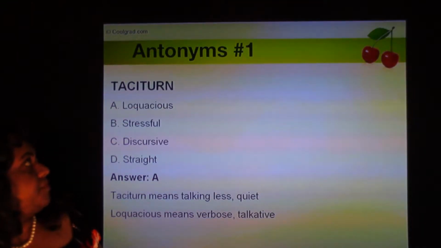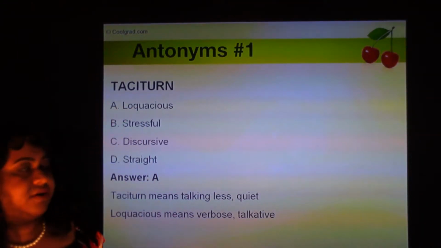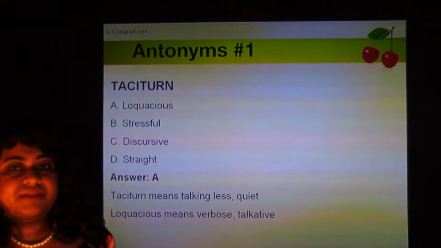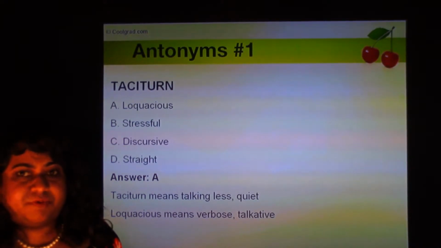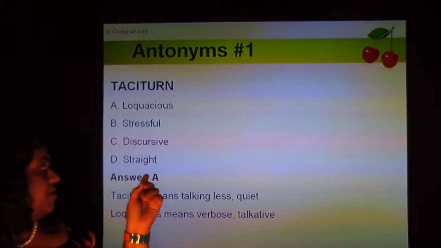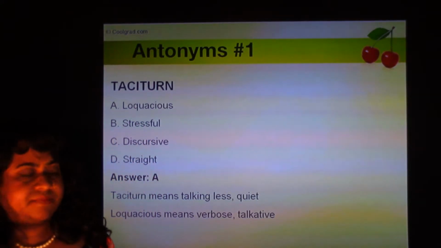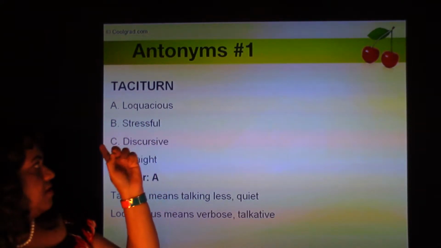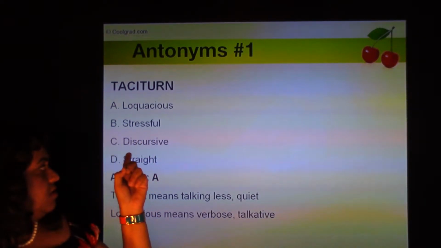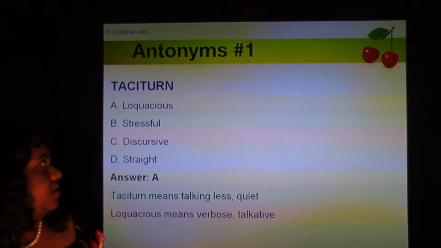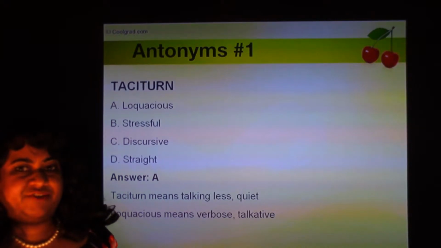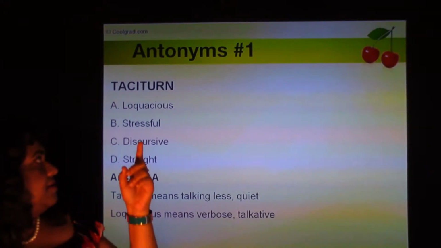So the first one, taciturn. Let's assume you've never heard of this word before, and you have these 4 options and you have to guess the antonyms. Loquacious, stressful, discursive, and straight. How would you possibly guess the antonym?